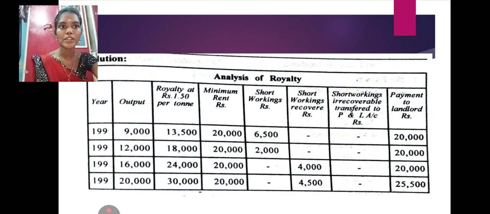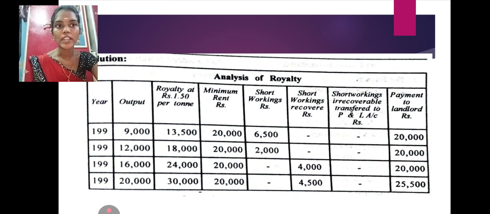Next, we have the payment to landlord. First year, the minimum rent value to pay the landlord is 20,000. Second year, we pay 20,000 minimum rent value. Third year we pay 20,000, and in the final year we pay 25,500.